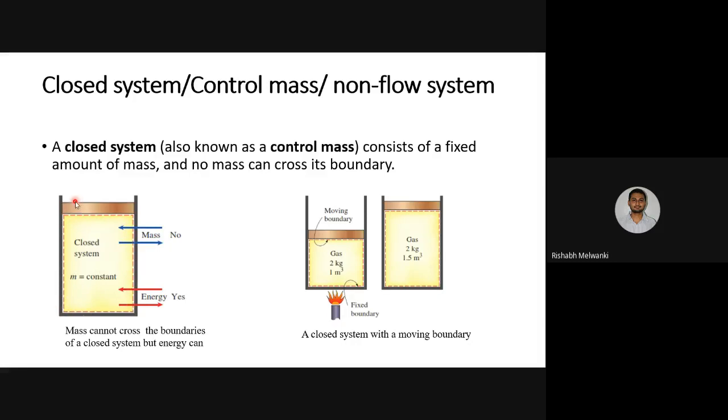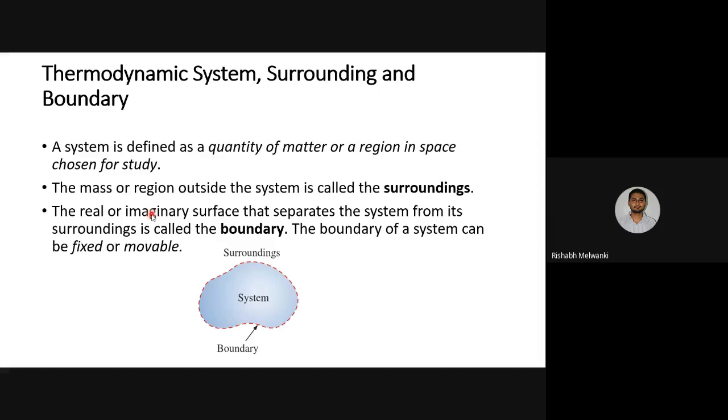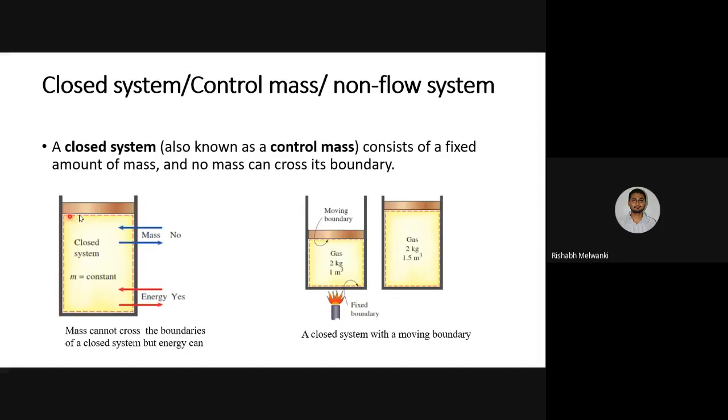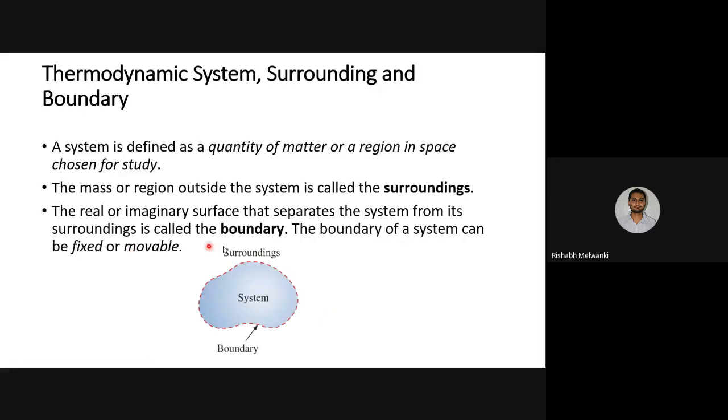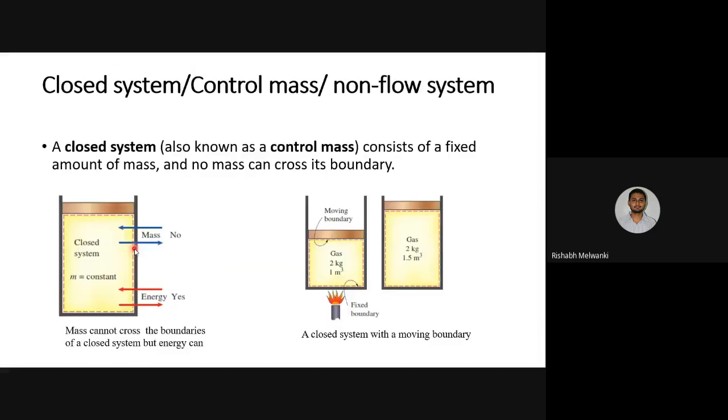Now if you see this boundary, we discussed there are four types of boundary. Real or imaginary: here you can see there are surfaces. Surface is present, that is why this is a real boundary. This boundary is not in air, this is a real boundary. The third type of boundary is either fixed or movable. This piston is free to move up and down, so you can see the size of the system is changing. Here you can see the second example, the second diagram.